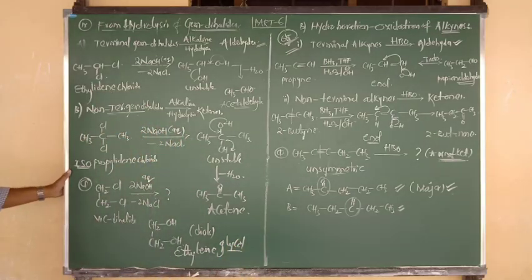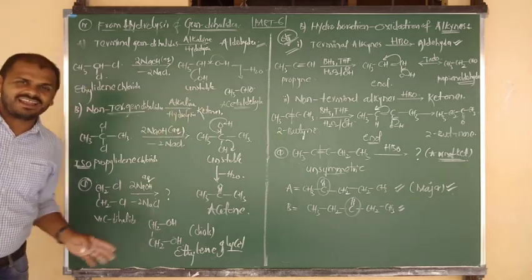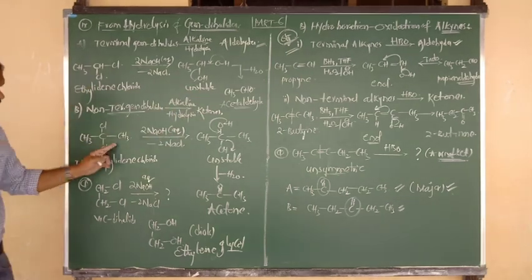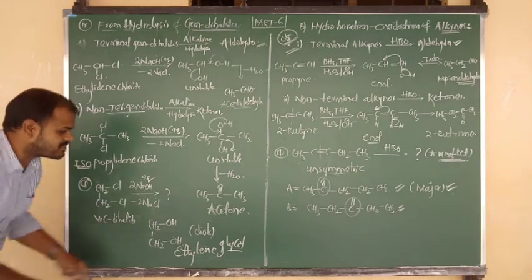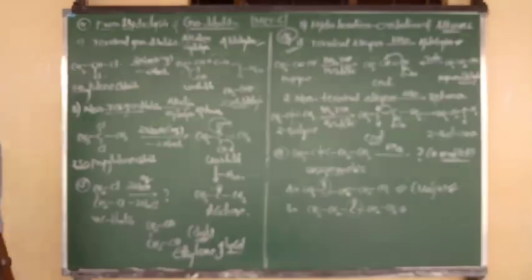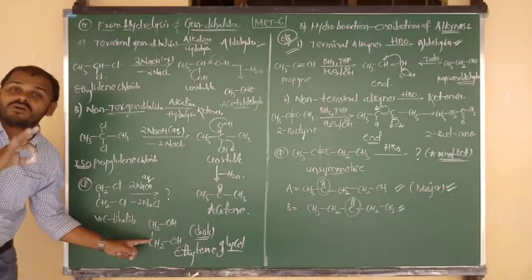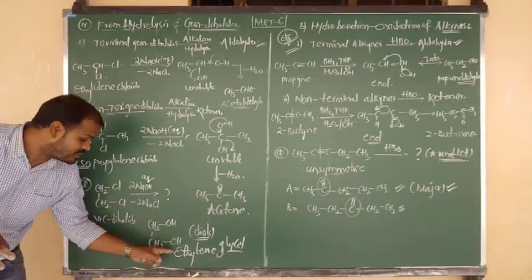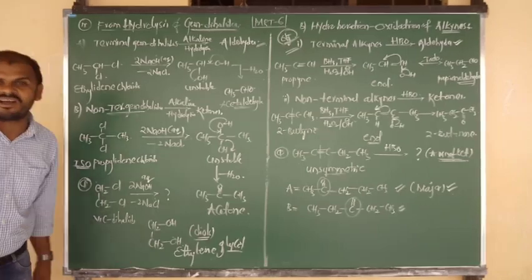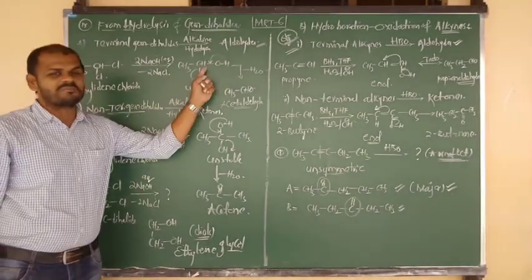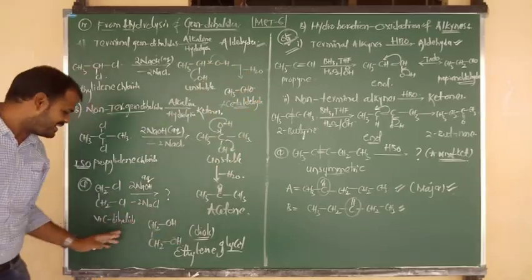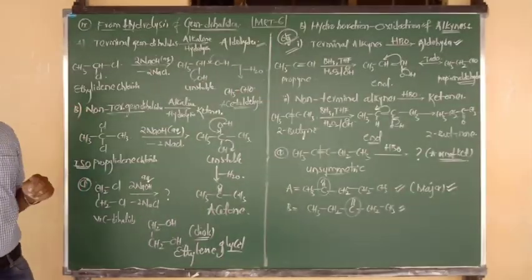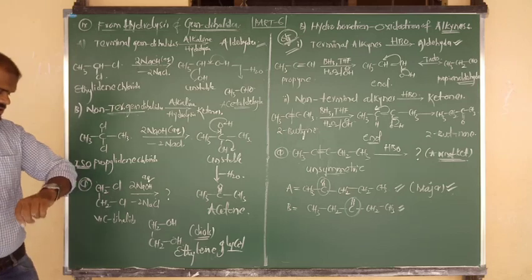Ethylene glycol. Okay? So terminal gem dihalides, they will give the product aldehyde. Non-terminal gem dihalides, they will give the product ketone. But vicinal dihalides, they will give the product nothing but diols. Here elimination of a water molecule will not take place because the two OH are present on two different carbons. But here two OH are present on the same carbon, unstable, and undergo dehydration. But in case of vicinal, that is the final product. Okay, all of you? Good.